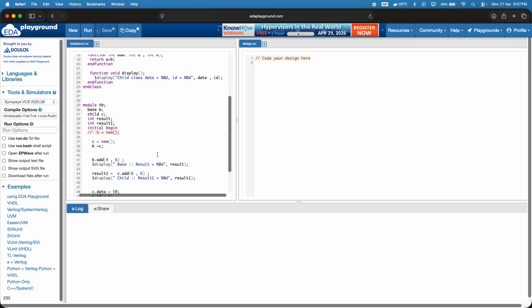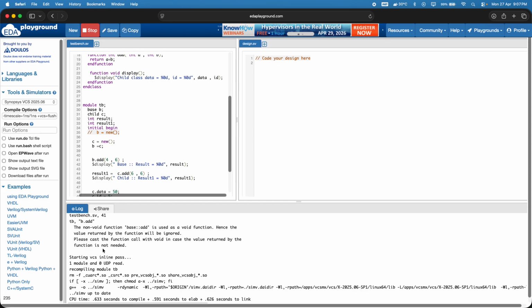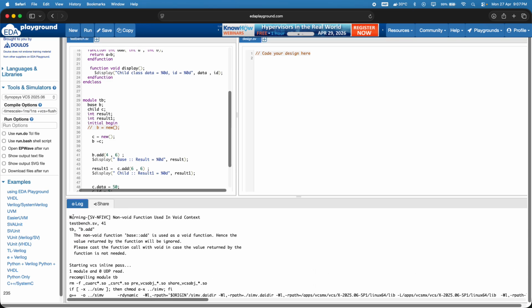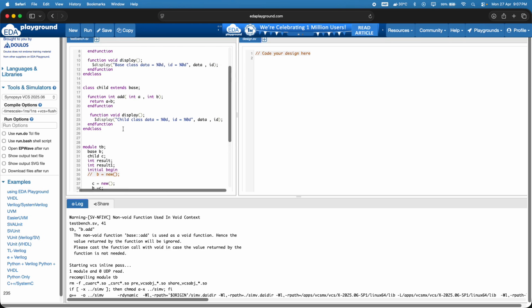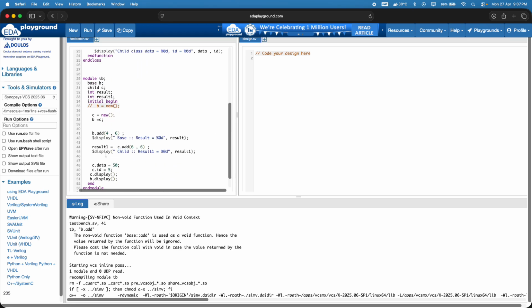We'll be trying to see. So for this one, we will be getting a warning. See here, this one warning we are getting: non-void function used in void constructs. So line number 41, this one. So this method, whatever we are calling from b dot add, from the parent, sorry, this base class. So here we are adding. The method is of the return type, but we are not adding any return. We are just calling. That's why this is an error.